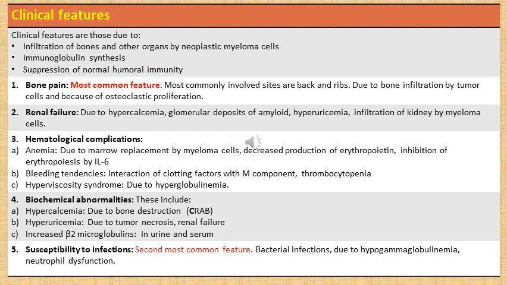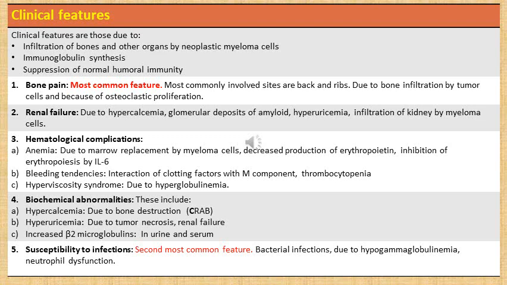Then there can be renal failure. This is due to hypercalcemia, because of osteolytic lesions and the release of calcium from bone into the circulation. Then glomerular deposits of amyloid, hyperuricemia, and infiltration of kidney by myeloma cells. All these can contribute towards renal failure in patients with multiple myeloma.